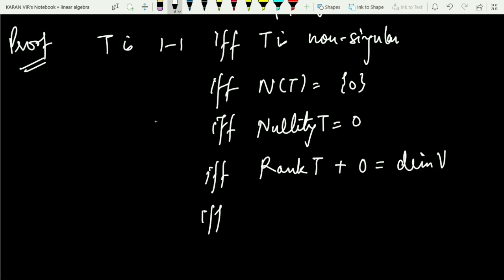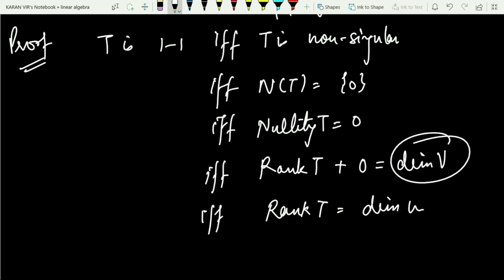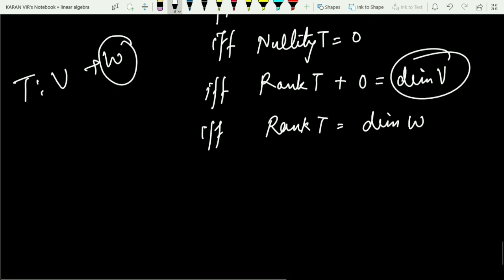That is if and only if the rank of T is equal to the dimension of V, but the dimension of V is equal to the dimension of W. Just see, T was a linear transformation from V to W, and the rank of this T is coming out to be equal to the dimension of W. Can I say from here that this is an onto map, because the range is equal to the codomain?